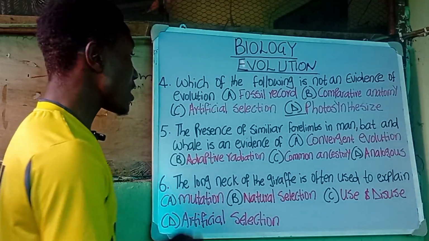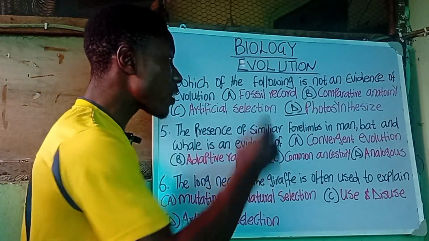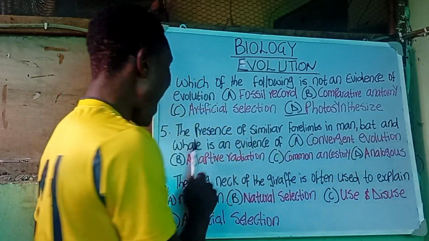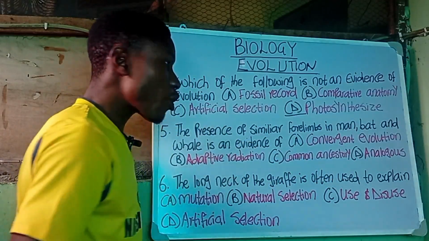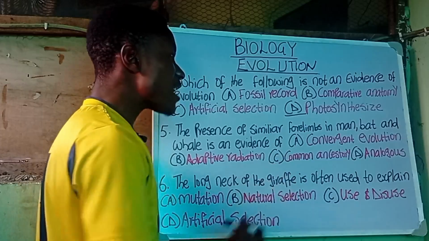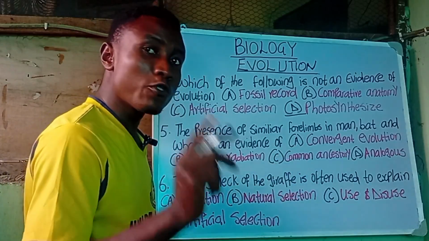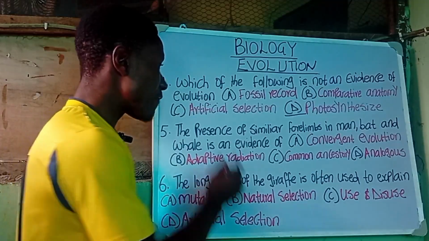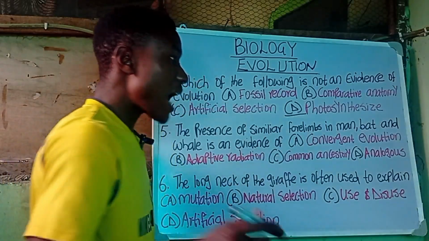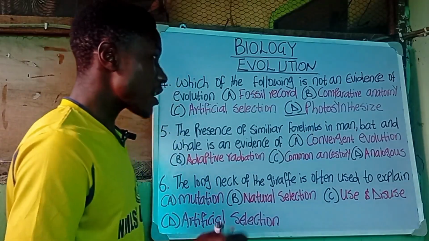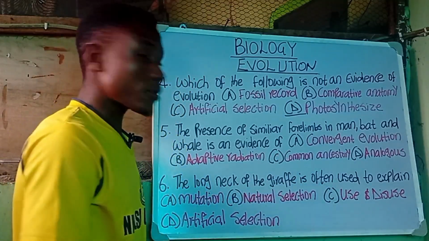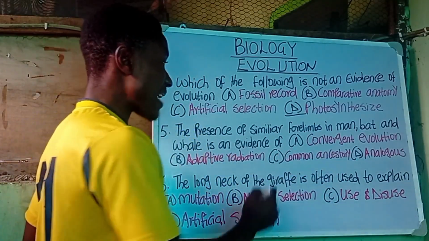Question number 5 says the presence of similar fallings in man, bat, and whale is an evidence of A. Convergent evolution, B. Adaptive radiation, C. Common ancestors, and D. Analogous. The correct answer there is what?